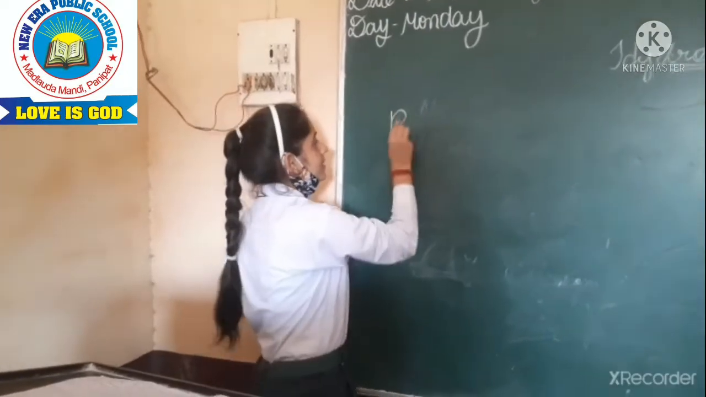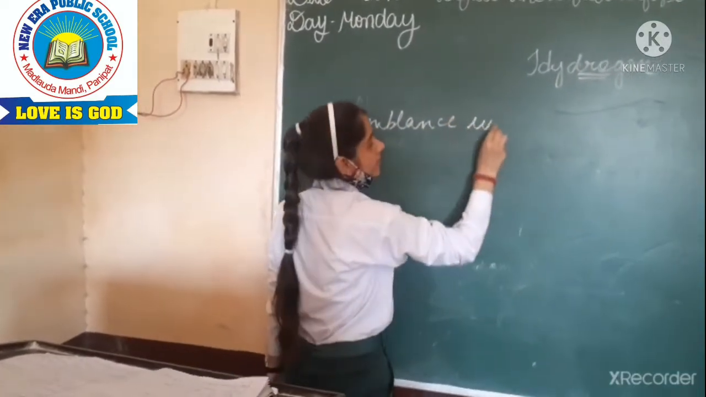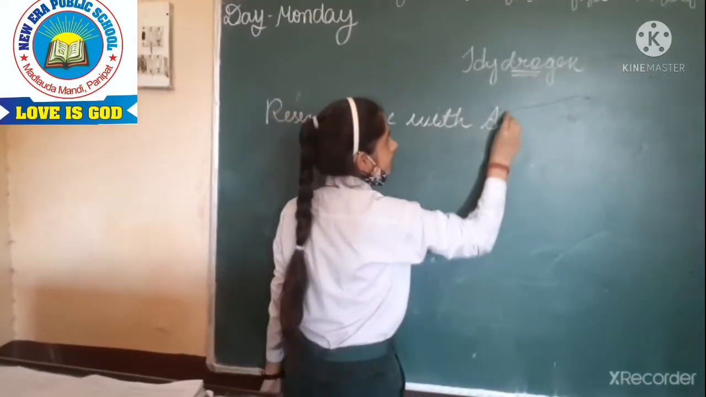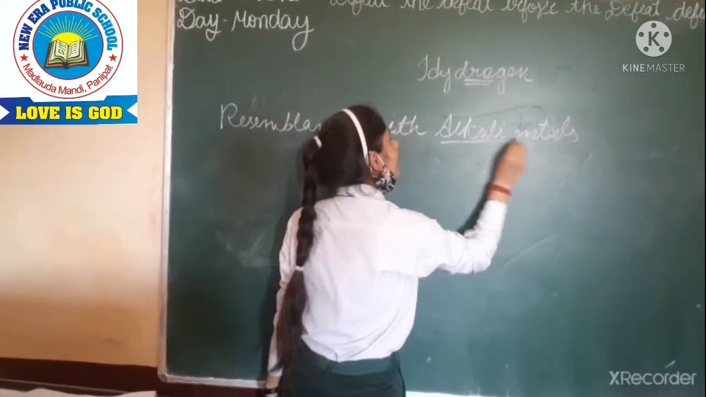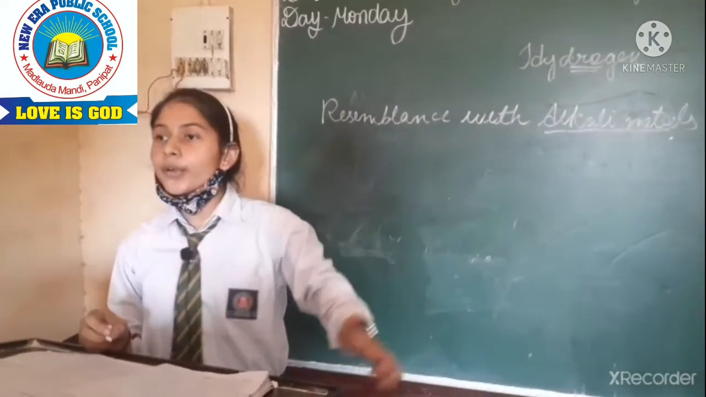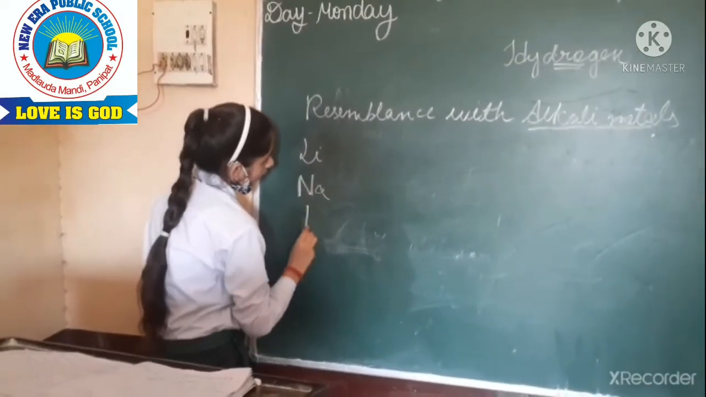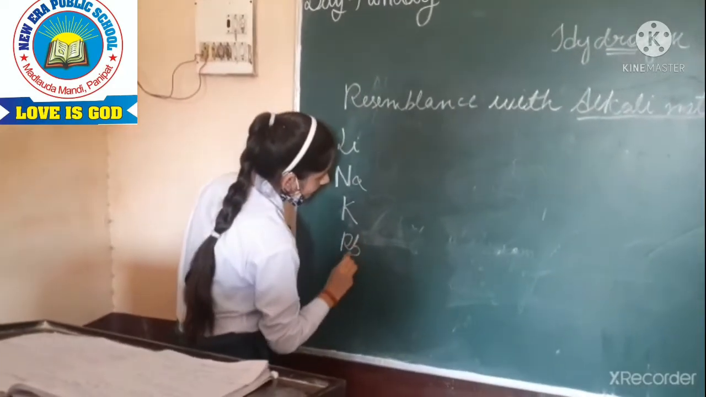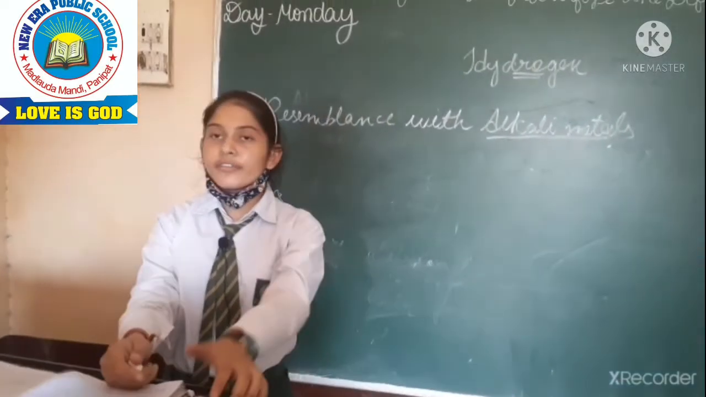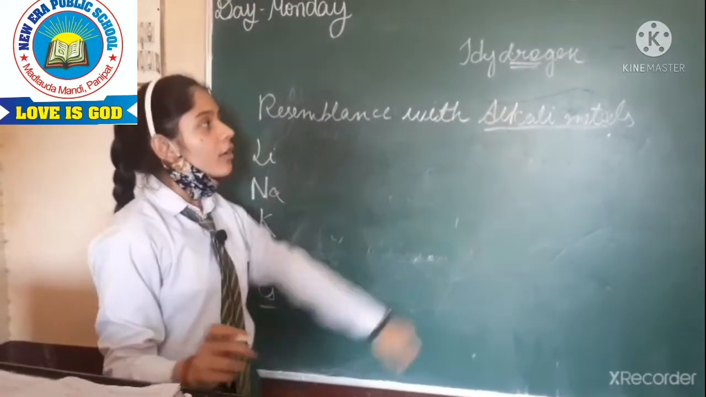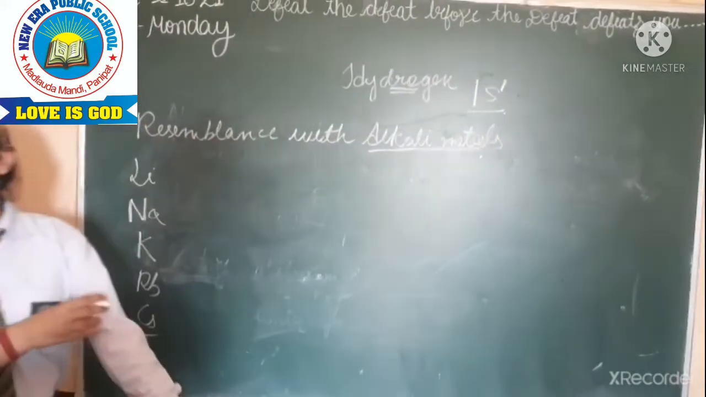First, the resemblance of properties of hydrogen with alkali metals. Alkali metals are the first group of the periodic table. It consists of lithium, sodium, potassium, rubidium, cesium and so on. Do you know the electronic configuration of hydrogen? Its electronic configuration is 1s1. We have read it in our previous chapters.